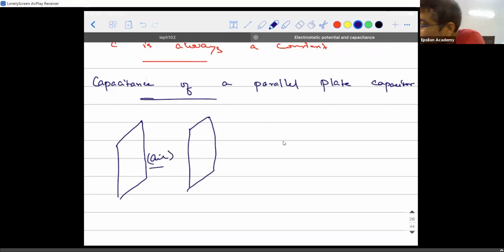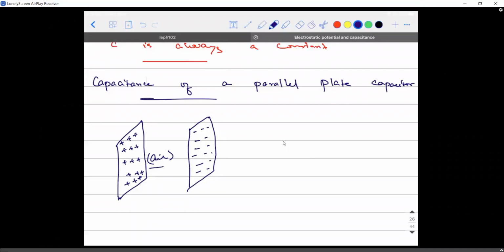The inner plate here will have positive charge and the other inner plate will have negative charge. So where is the electric field going to be present? This concept I told you in the previous chapter, there is a problem, I think problem number 23 or 24. Where is the electric field going to be present?